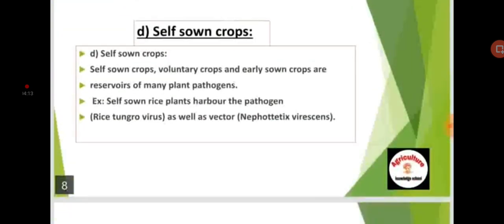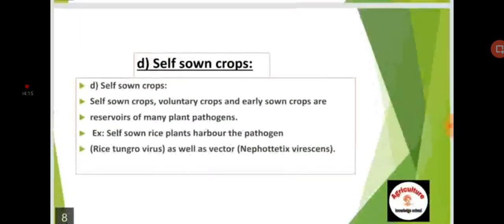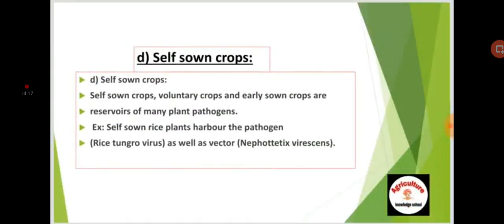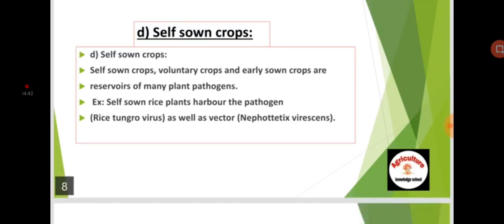Number D is self-sown crop. Self-sown crops, voluntary crops and early sown crops are reservoirs of many plant pathogens. For example, self-sown rice plants harbor the rice tungro virus as well as its vector, Nephotettix virescens.